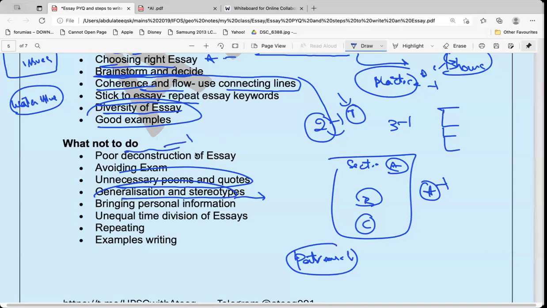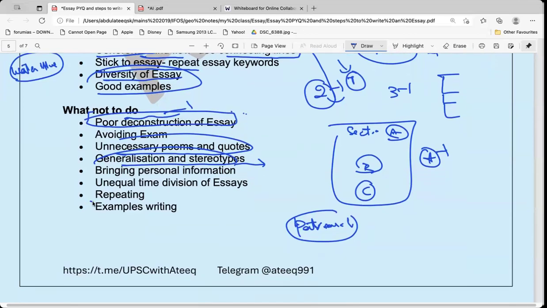Decoding of essay. In the theme-based essays, you will not find that much difficulty. In the philosophical essays, you will find people decode something else. The essay asks something, and you write something else. That is another thing. And beating around the bush, unequal time division.